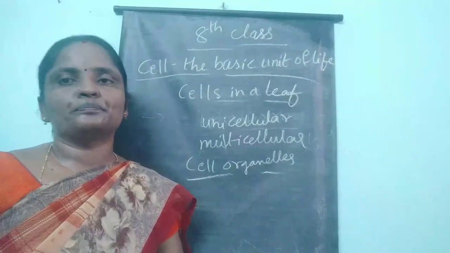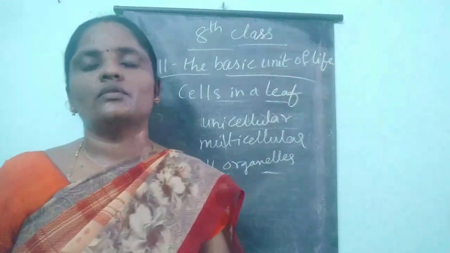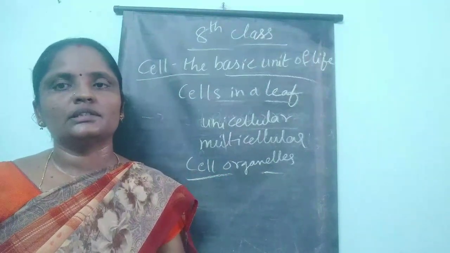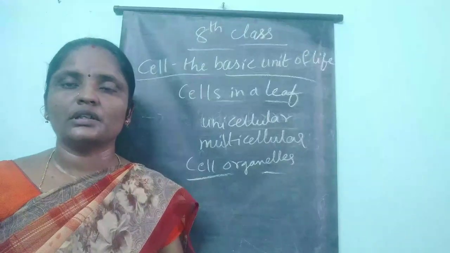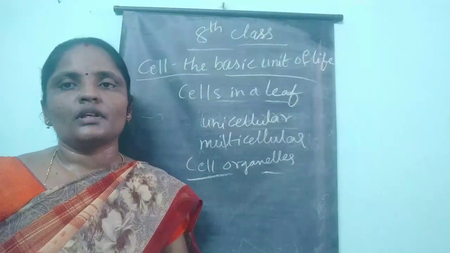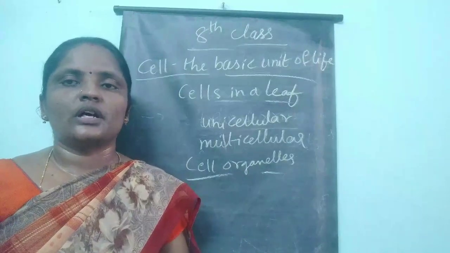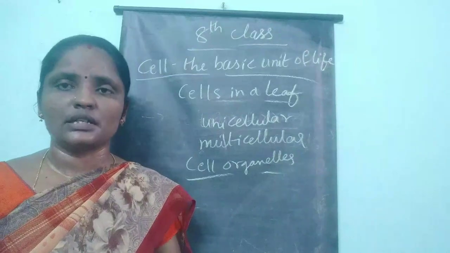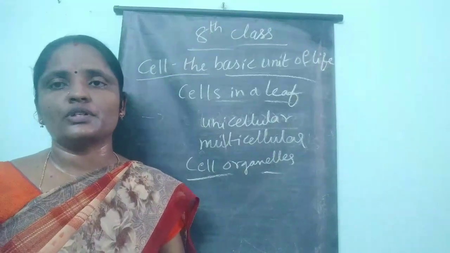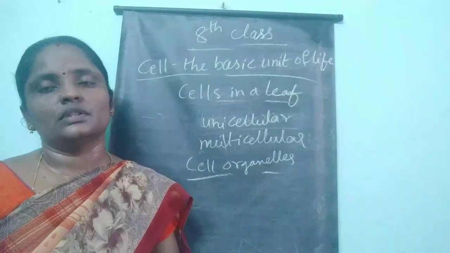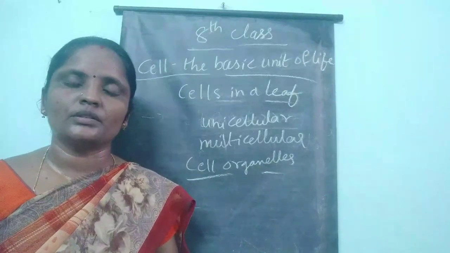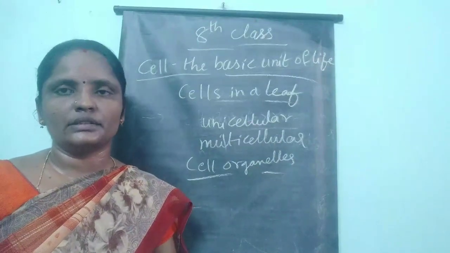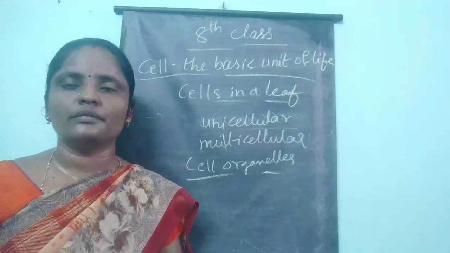But in this lesson you have been given only what a cell is, and whether the size of an organism depends on the size of cells or number of cells. At last you have to know one thing. Next, the cell, their cell organelles and their function, you will get in your 9th class. So here we have completed our lessons, what is science, and also the cell, the basic unit of life.